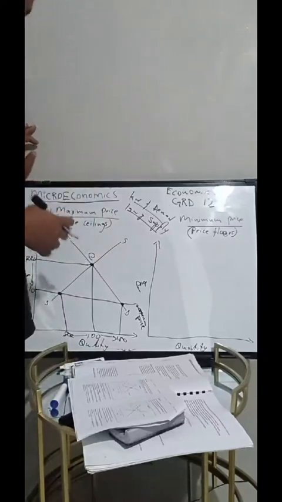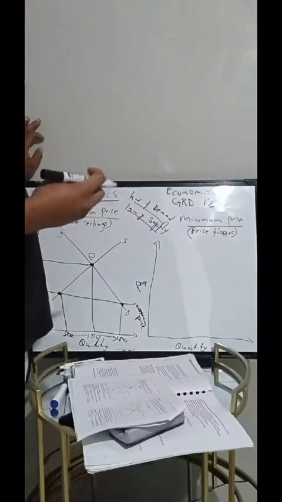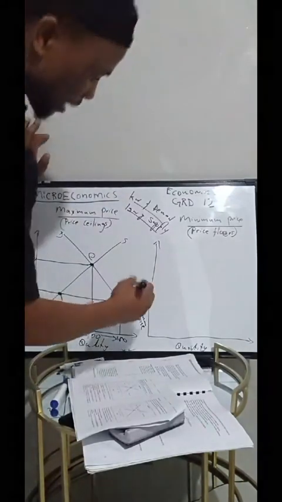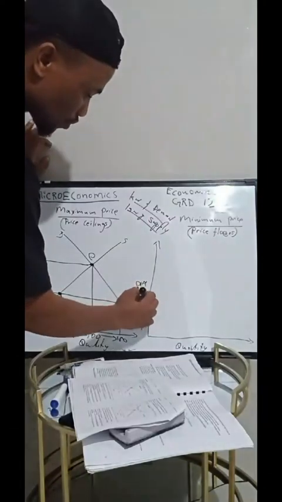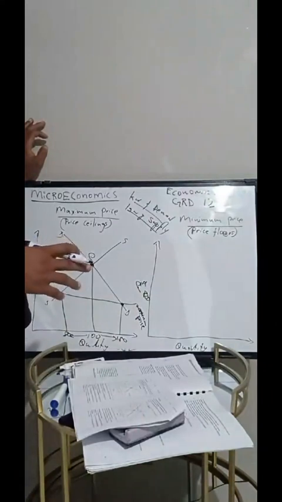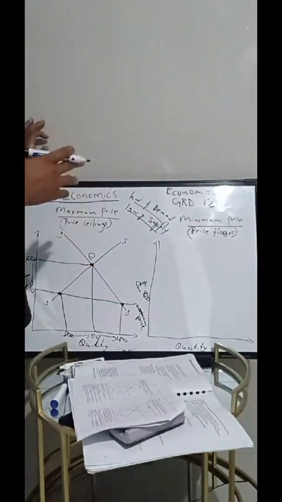So what happens here? What was our market price before the government came? Let's say it was 20 rand. That is our market price before the implementation of the minimum price.